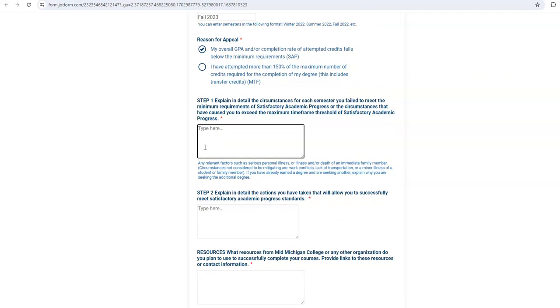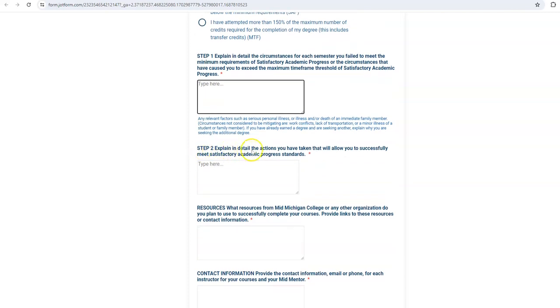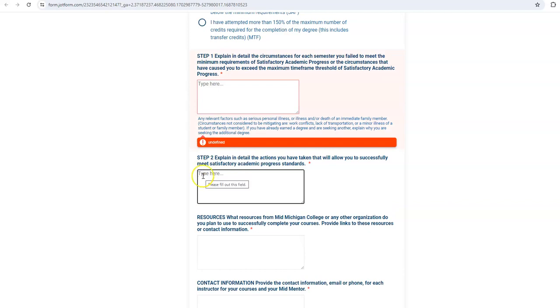So if you had a death in the family, if you had a medical illness, this is where you will explain it in detail. Step 2, explain in detail the actions you have taken that will allow you to successfully meet satisfactory academic progress standards. So you'll explain here whether you're working with tutoring, your health concerns have been cleared up, you're working with a medical professional, a counselor, and so on. Again, provide plenty of details and support.